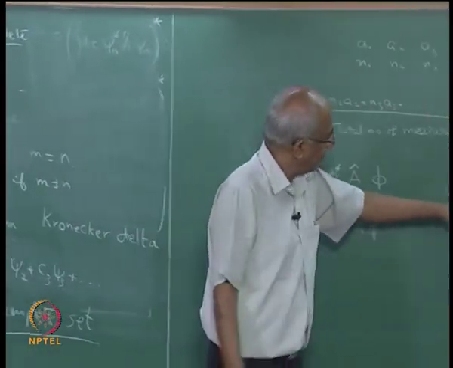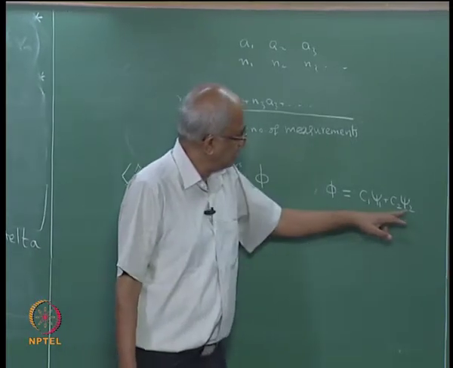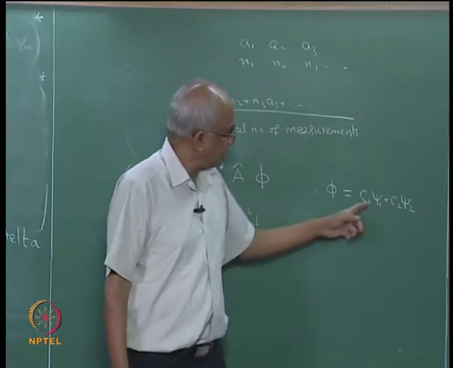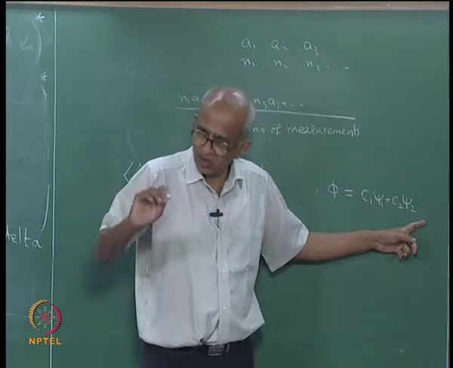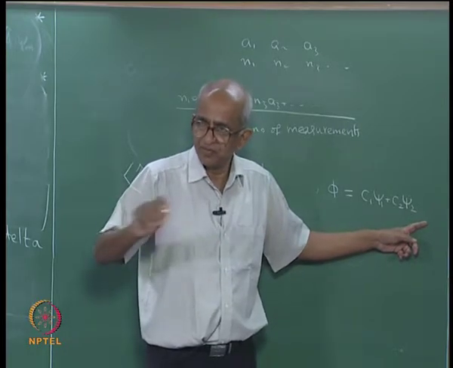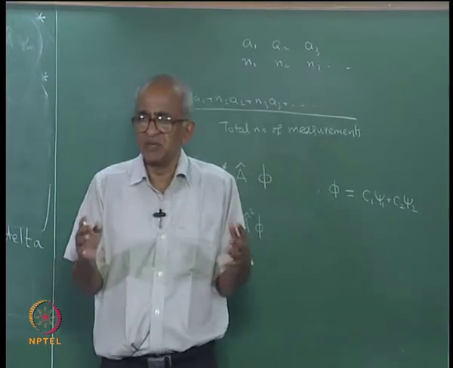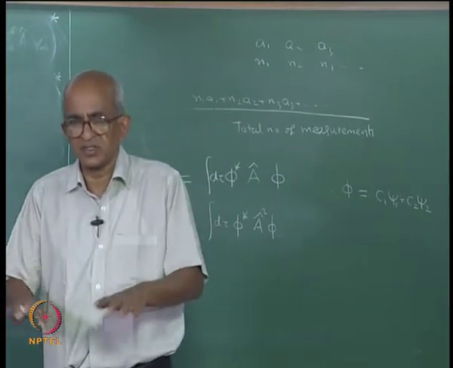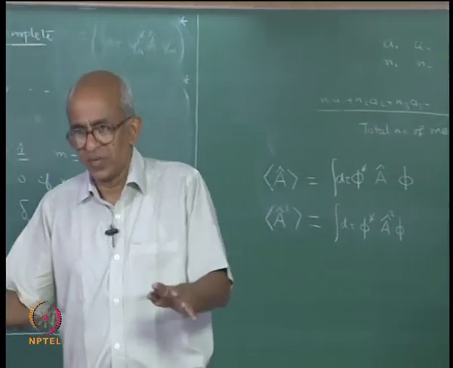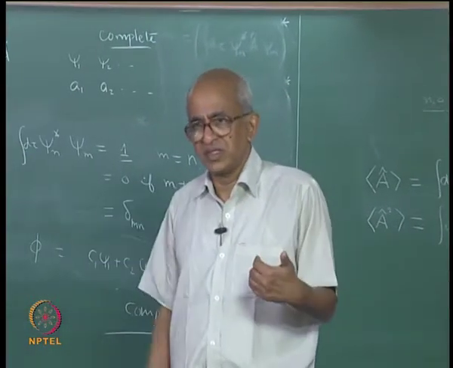Psi 1 is an eigenfunction of A, psi 2 also is an eigenfunction of A, but this combination is not an eigenfunction of A. So I am imagining a situation where my state function is not an eigenfunction of the operator whose observable I am measuring, correct.